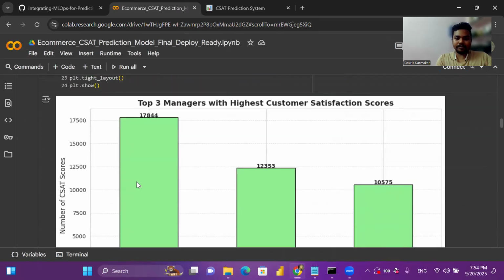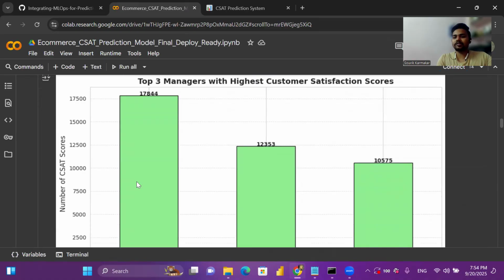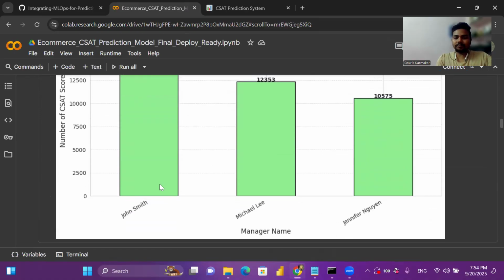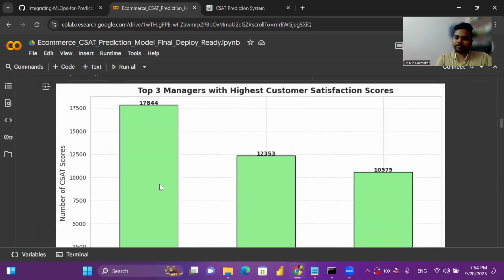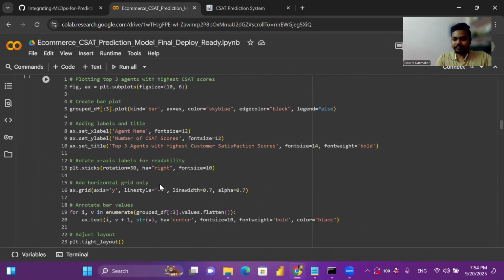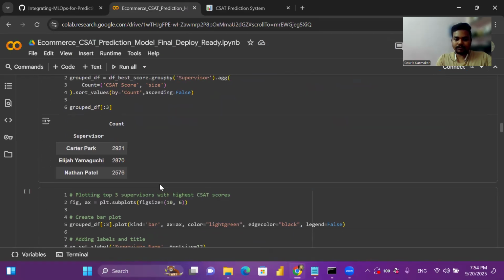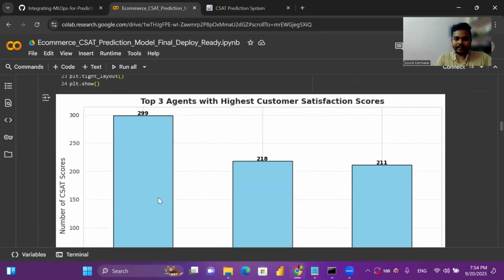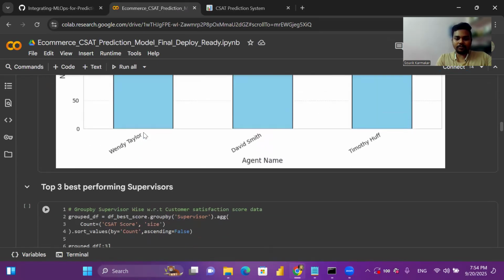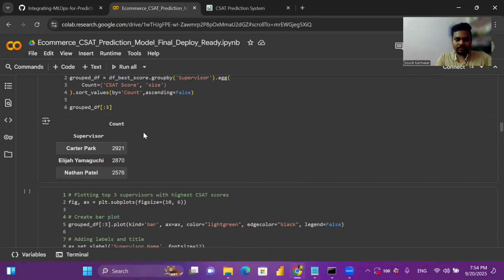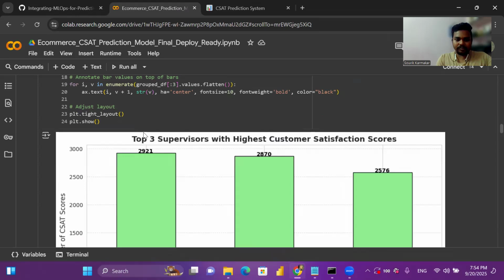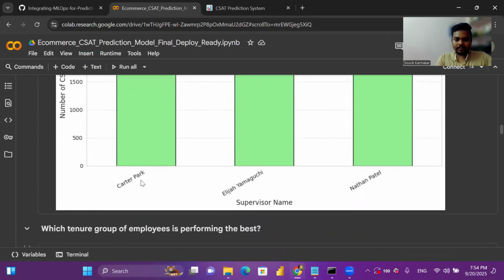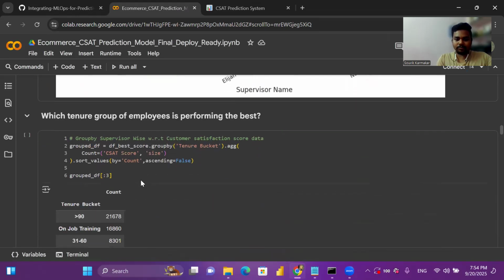Here I have represented the top 3 managers with highest customer satisfaction score. John Speed got the highest satisfaction score. These are the agents, and Wendy Taylor got the highest satisfaction score. Now let's see the top performing supervisors. Here Carter Park got the highest satisfaction score.